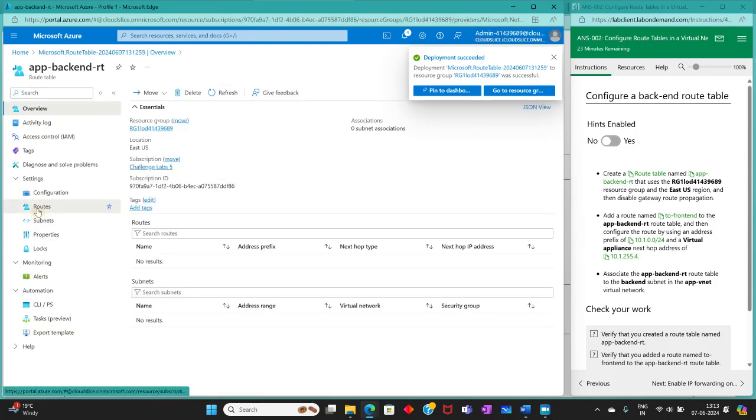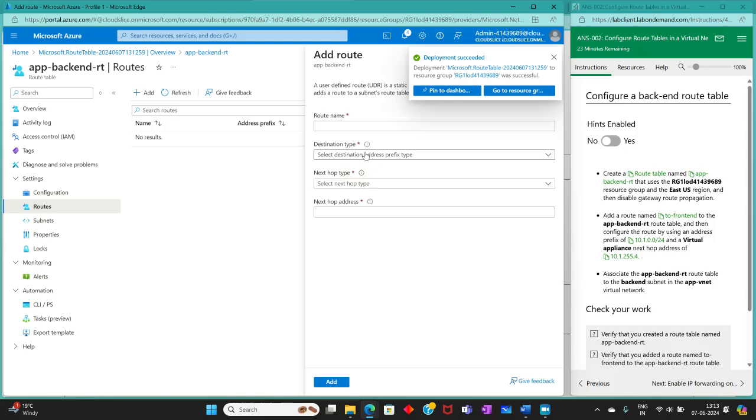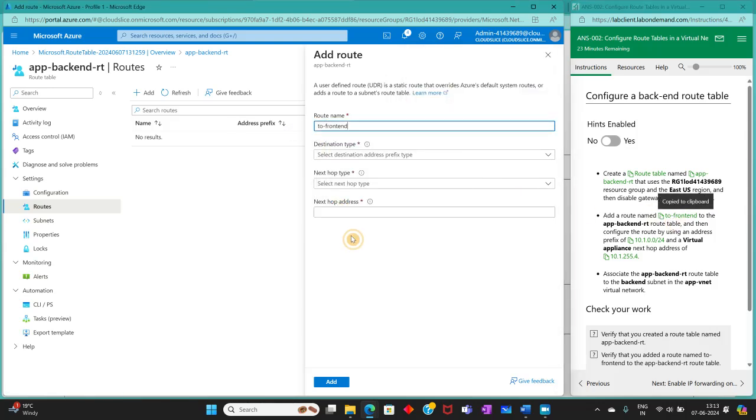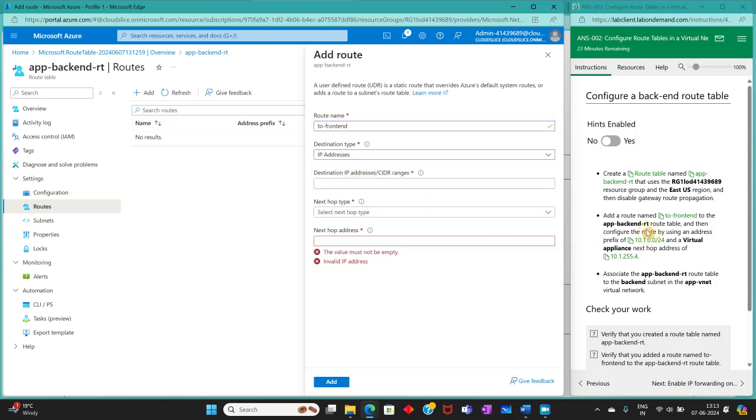Now we are going to add a route. Name is going to be to fronted. Virtual appliance.